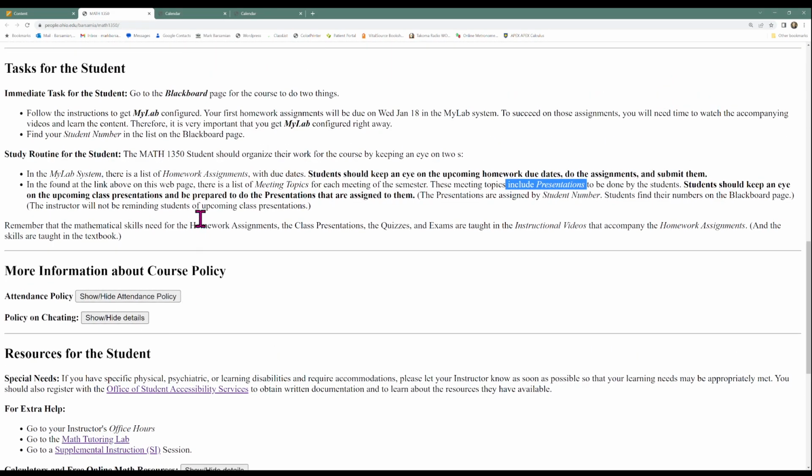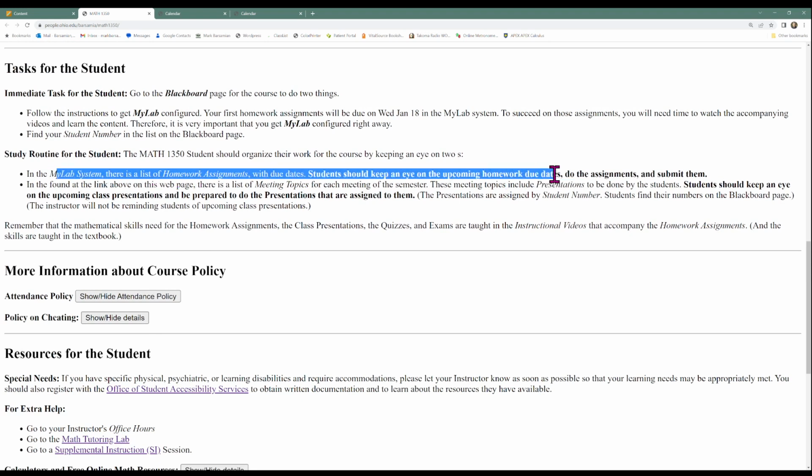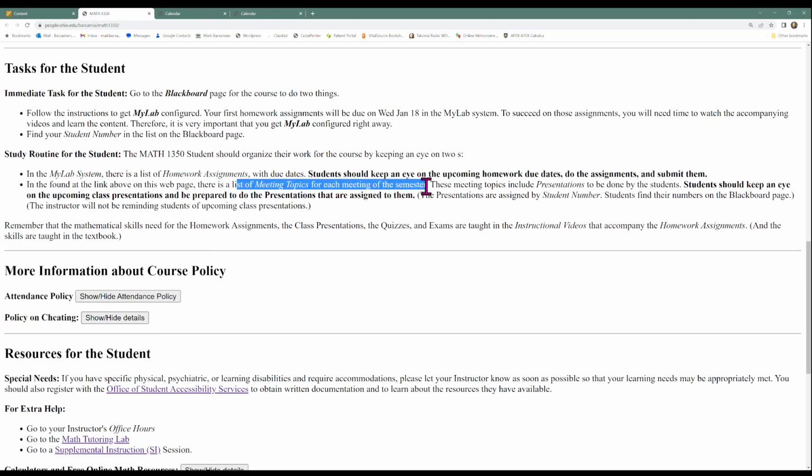So that's your study routine. Again, keep an eye on the homework assignments and their due dates, and then keep an eye on the calendar for the semester, and see which days have presentations for you to do.